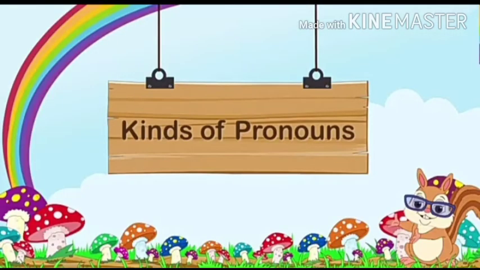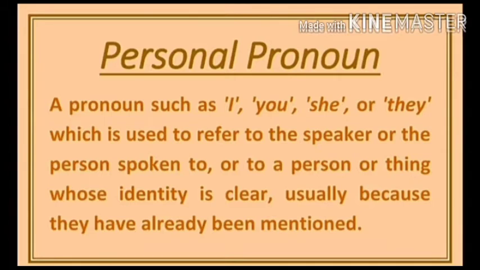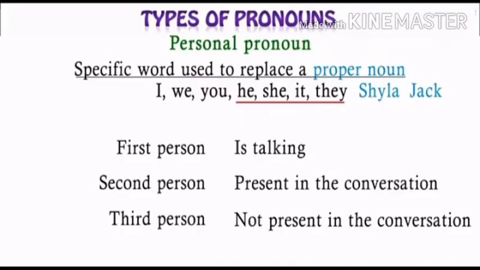Now let us see different kinds of pronouns. The first one is personal pronoun. A pronoun such as I, you, she or they, which is used to refer to the speaker or the person spoken to, or to a person or thing whose identity is clear, usually because they have already been mentioned.